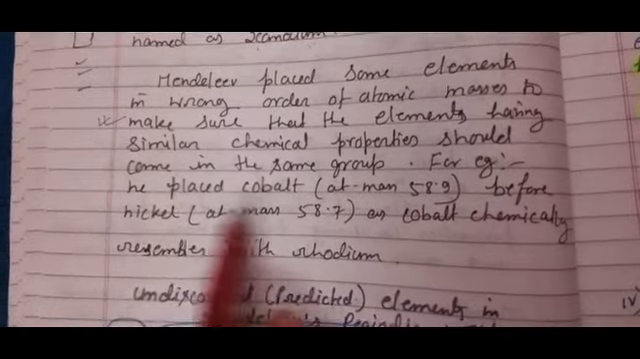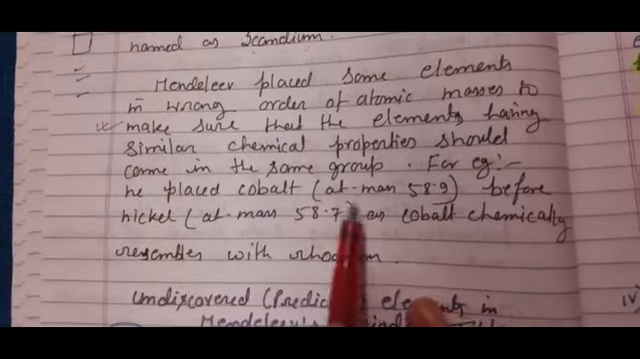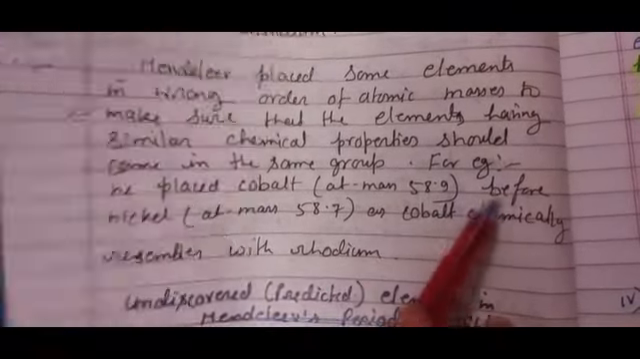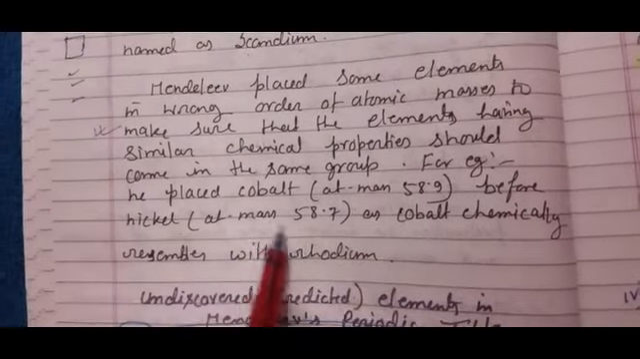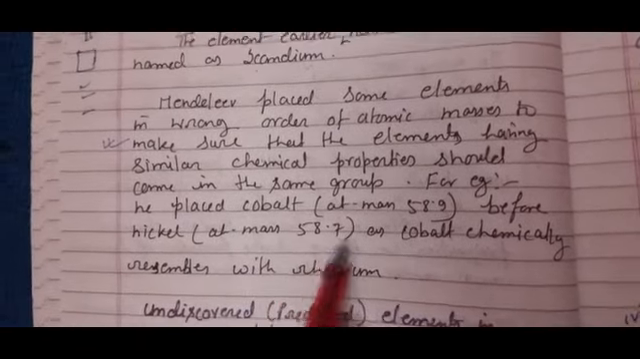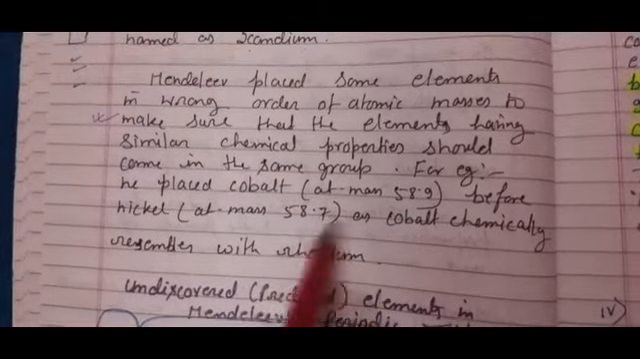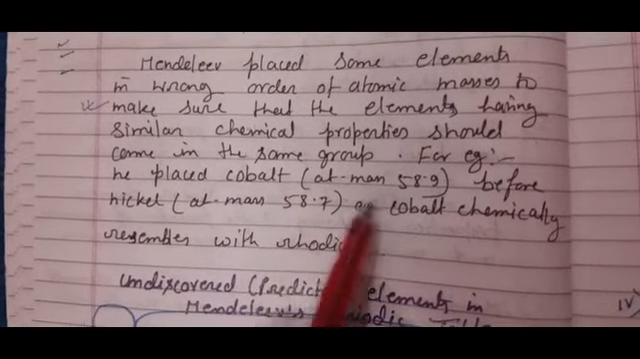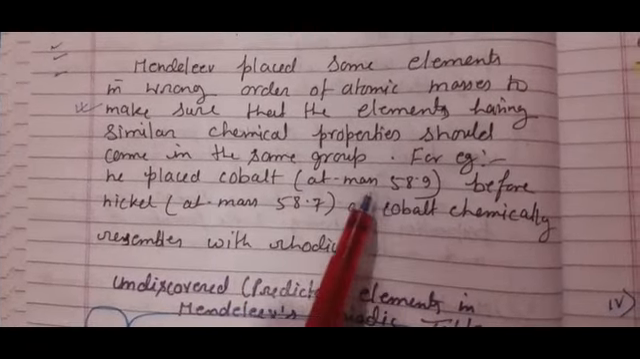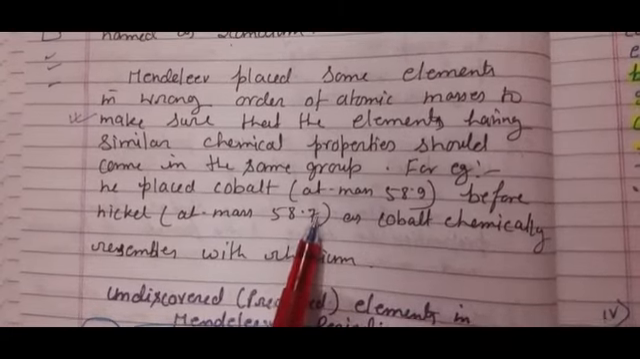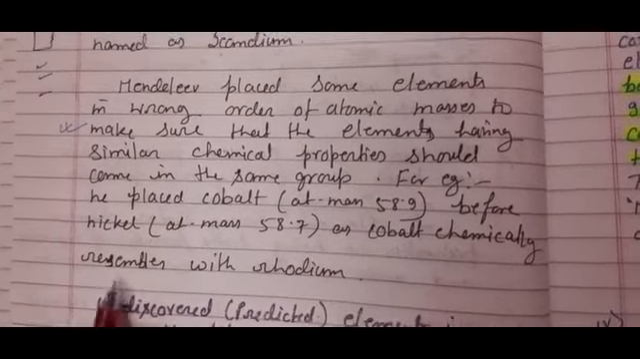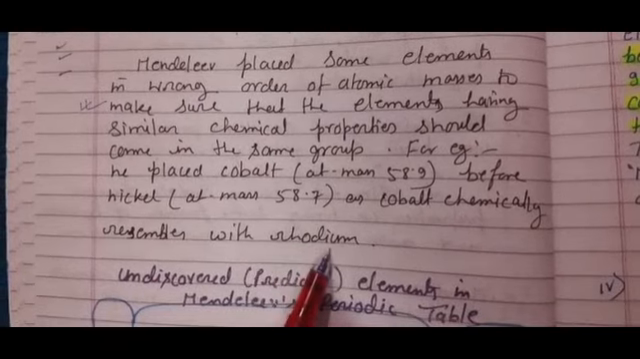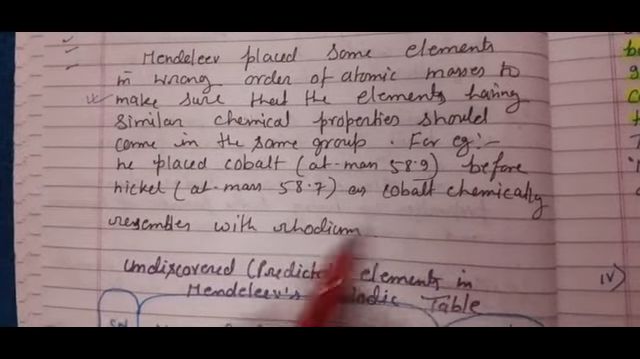For example, he placed cobalt, whose atomic mass is 58.9, before nickel, whose atomic mass is 58.7, while according to increasing order of atomic mass, nickel should be first and cobalt second. But he kept it in reverse, as cobalt chemically resembles rhodium, so he kept cobalt with rhodium.